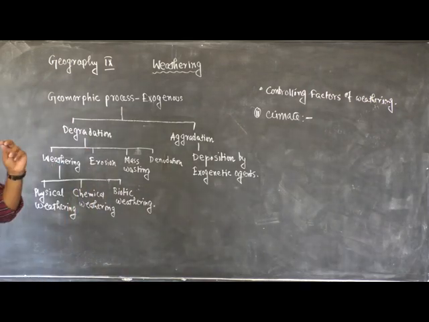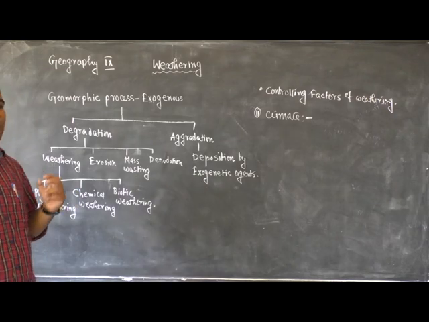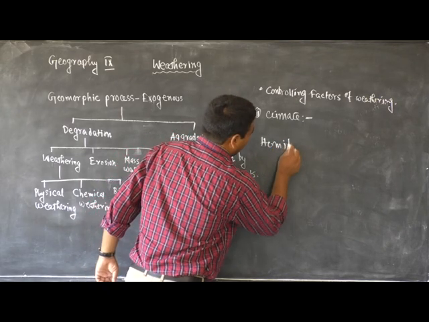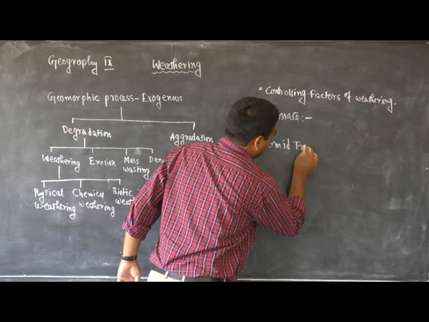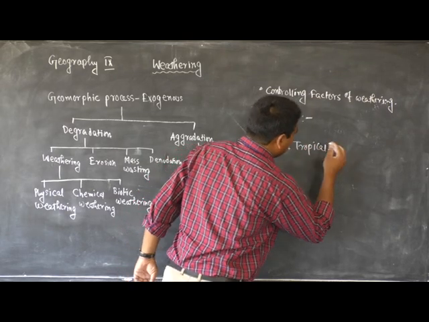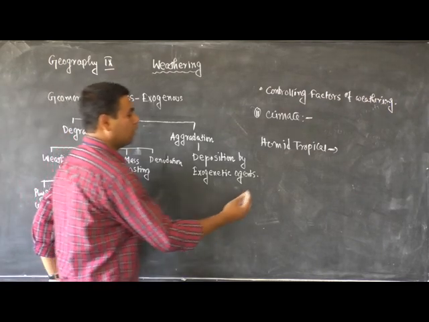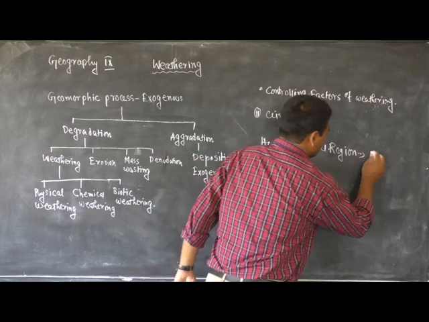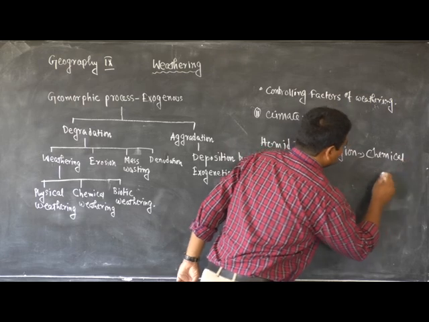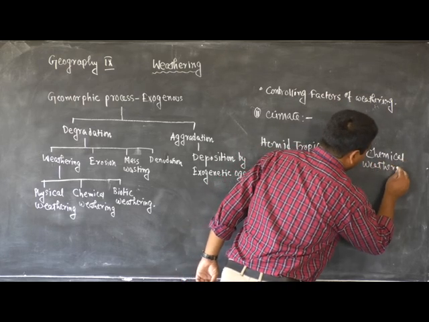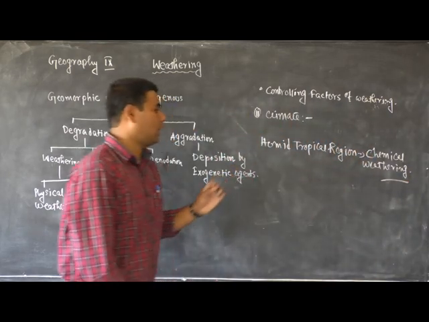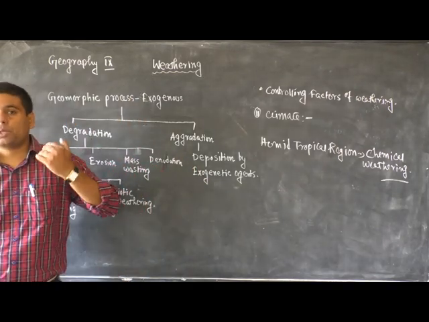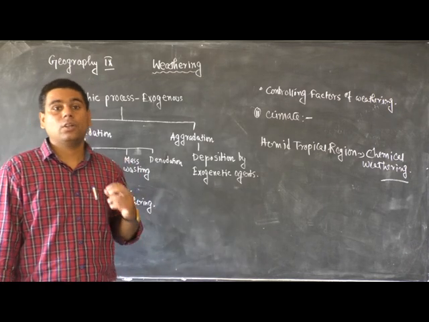For example, in the humid tropical regions where excessive rainfall occurs and temperature is also very high, chemical weathering is more prominent because of the availability of water, and due to the excessive temperature, the process of leaching and solution of rocks is very active there.